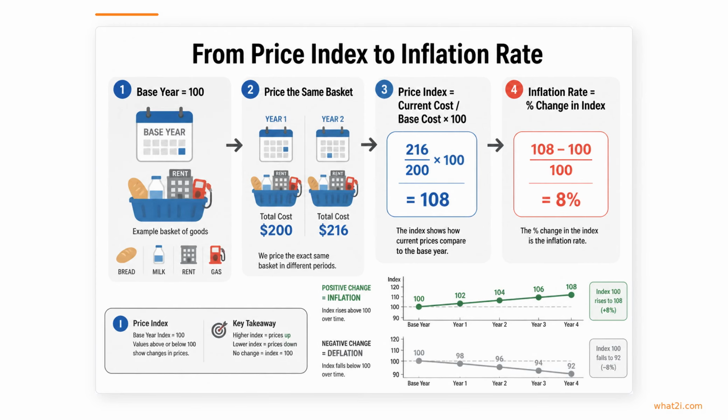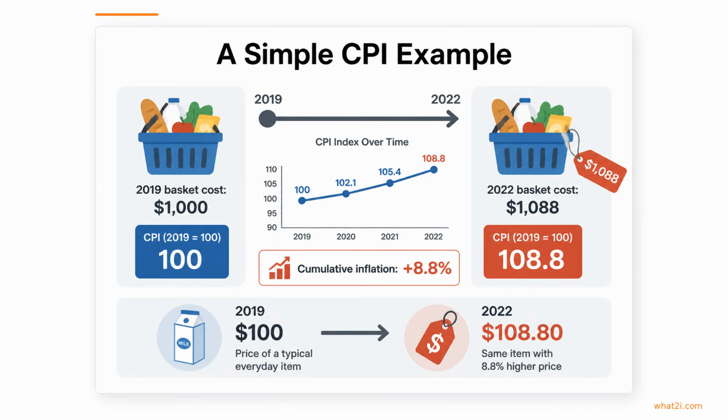Once you have a price index, inflation is just the percentage change in that index from one period to the next. A base year is usually set to 100, and if the index rises above that level, it tells us the overall price level has gone up. For example, if a typical basket cost $1,000 in 2019 and $1,088 in 2022, the index would rise from 100 to 108.8. That means cumulative inflation over those years was 8.8%. So something that cost $100 would cost about $108.80.